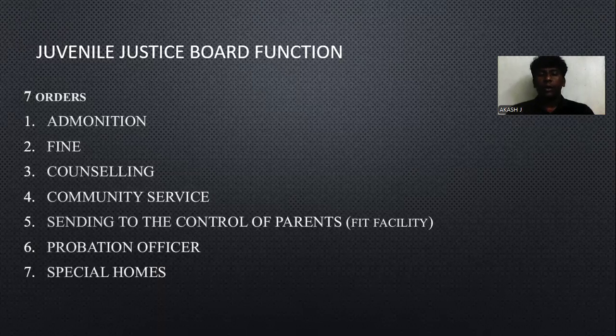Probation officer is nothing but the officer who inspires the child about their actions and the activities committed by the child regularly. And the seventh is special homes. The magistrate sends the child to the special home if the child has committed a heinous or serious offense that cannot be dealt with by admonition or any of the other orders. These are the seven orders given by the Juvenile Justice Board.